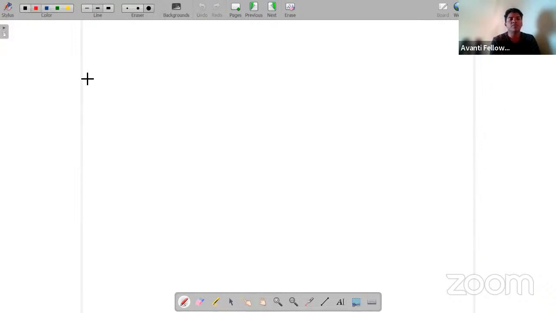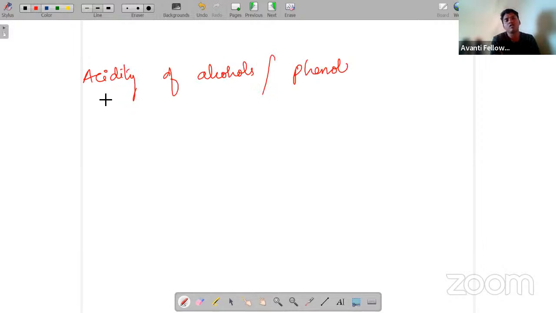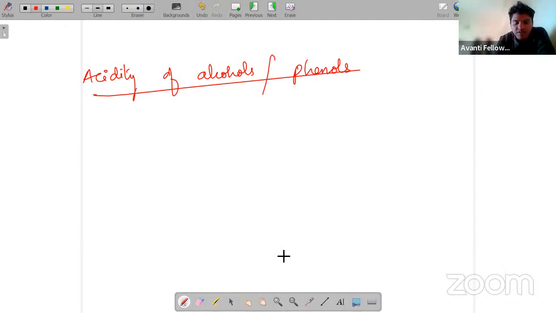Next one is very most important: acidity of alcohols and phenols. Very most important. So what is going to happen in the case of acidity of alcohols and phenols? Let's suppose I am taking RCH2OH and I am treating it with a metal like sodium. We know that sodium always releases one electron.